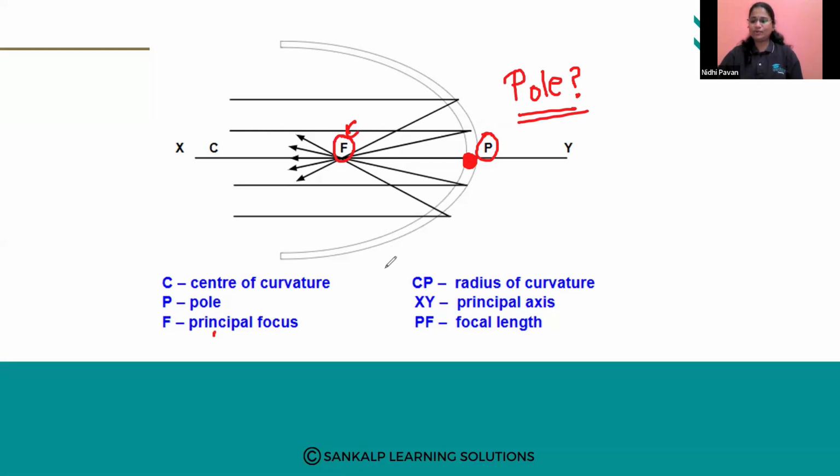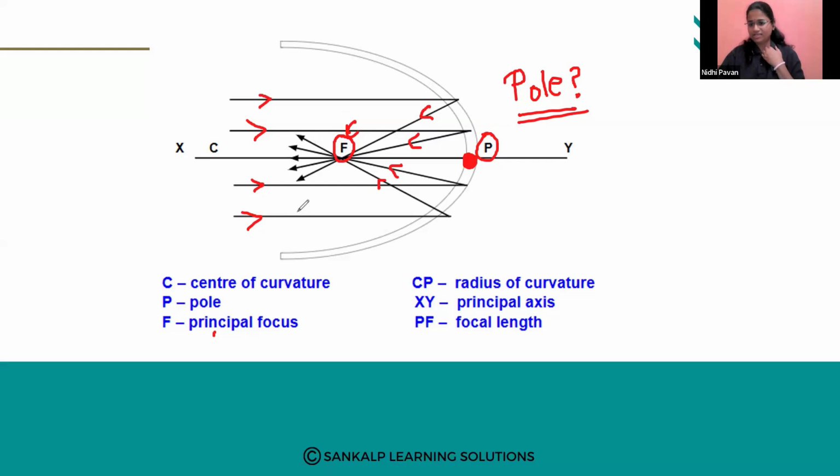Just see this diagram and you will understand. Whatever you are seeing, these all are incident rays. And whatever you are seeing in this direction, these all are reflected rays. So what is meant by the focus or principal focus? What point meets?